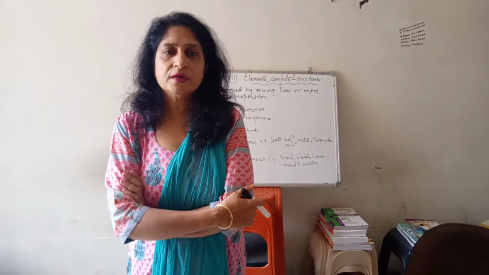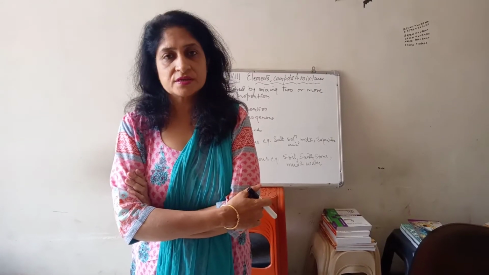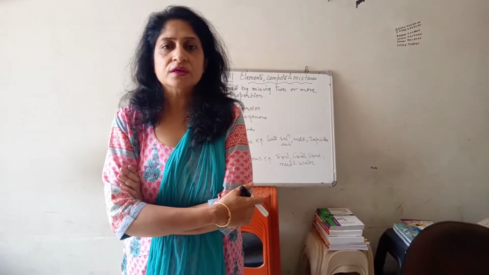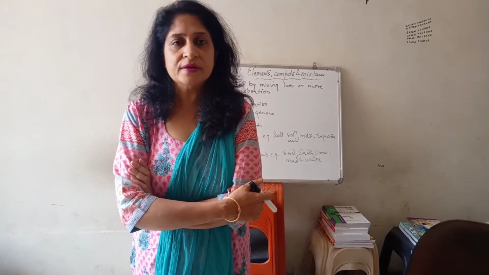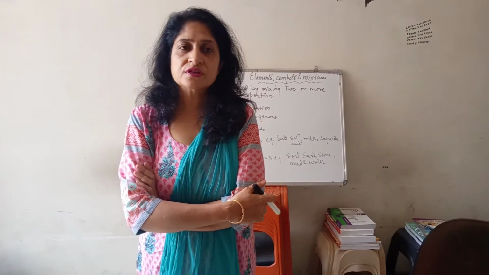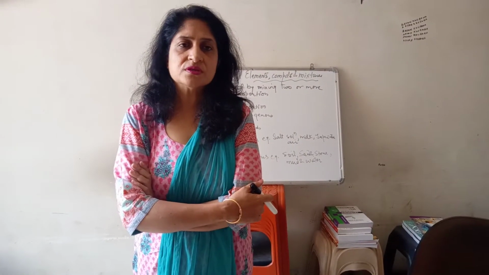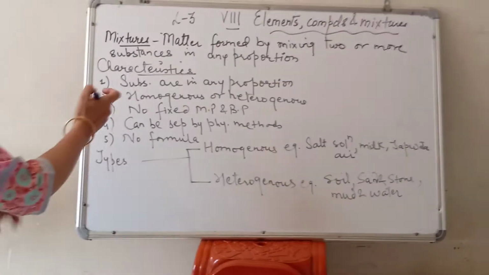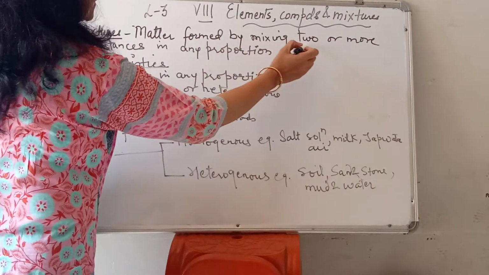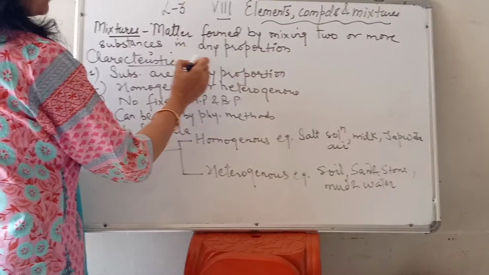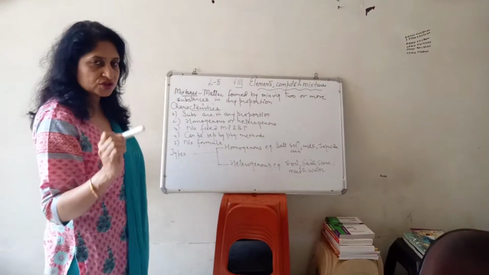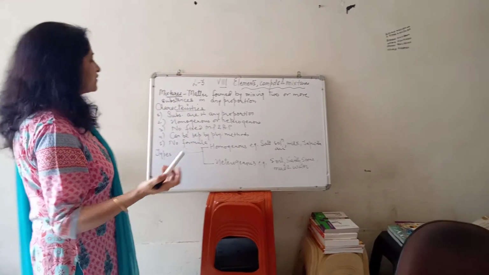Today we will do the topic mixture, its characteristics and its types. Firstly, let me tell you one thing: previously we did compounds, and there is a lot of difference between elements and compounds. The first difference is that a compound is a pure substance and a mixture is an impure substance. So firstly, the definition of mixture: matter formed by mixing two or more substances in any proportion. But in compounds, it was a definite proportion. But in mixtures, elements are present in indefinite proportion.